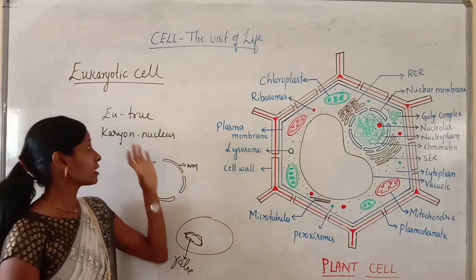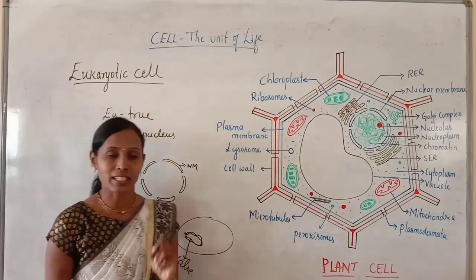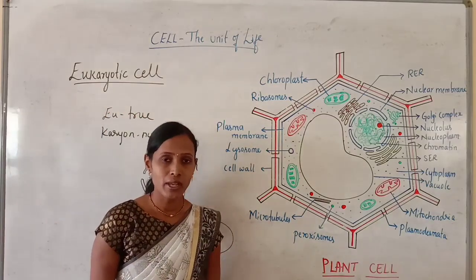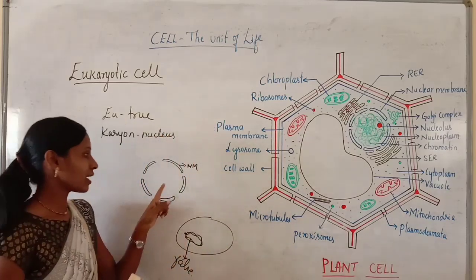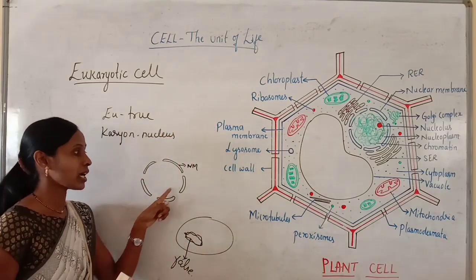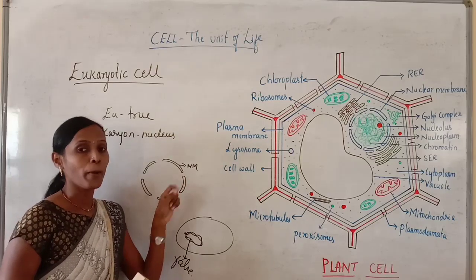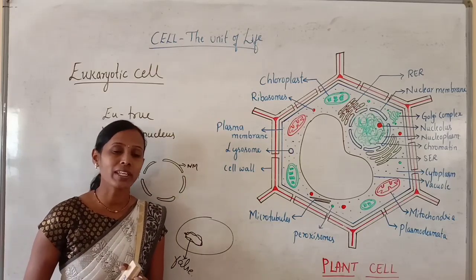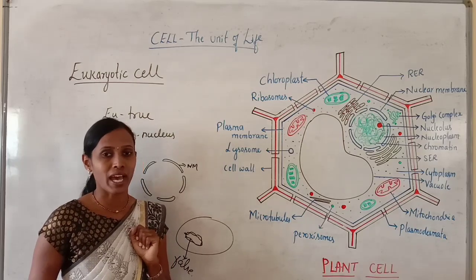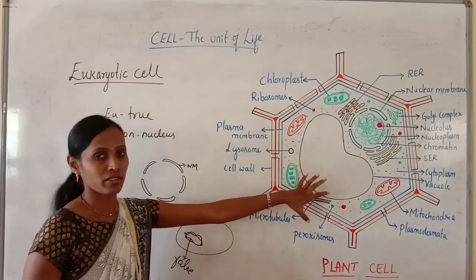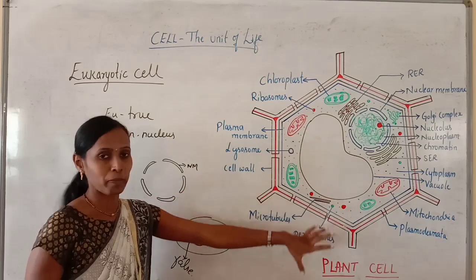So we can define a eukaryotic cell like this. The cell which contains a true nucleus with a definite nuclear membrane and membrane bound cell organelles in the cytoplasm is called a eukaryotic cell. Just look at this cell. It is a diagram of a plant cell.